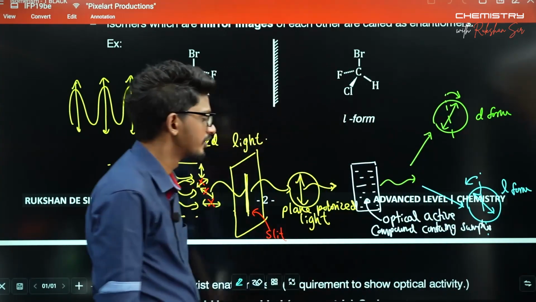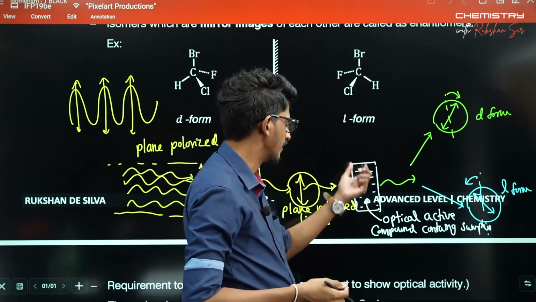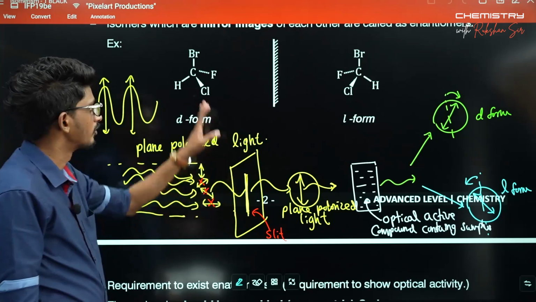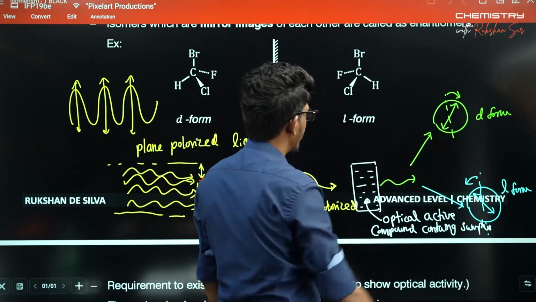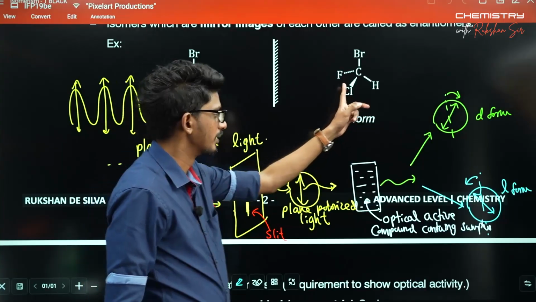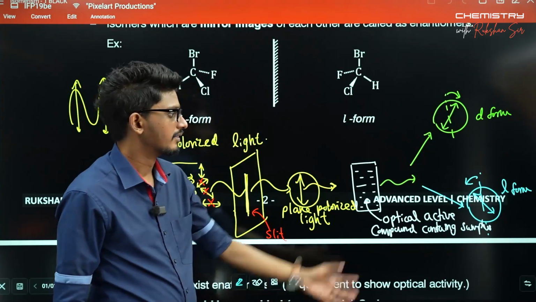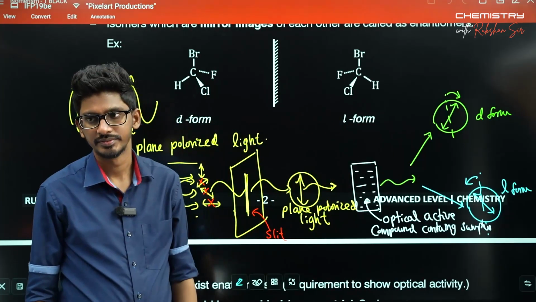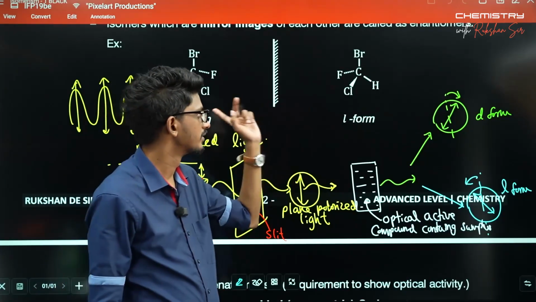That is the only way of differentiating the optically active compounds, the enantiomers. This compound will rotate the plane polarized light clockwise, and this one anti-clockwise. Other than this method, you can't differentiate the two.